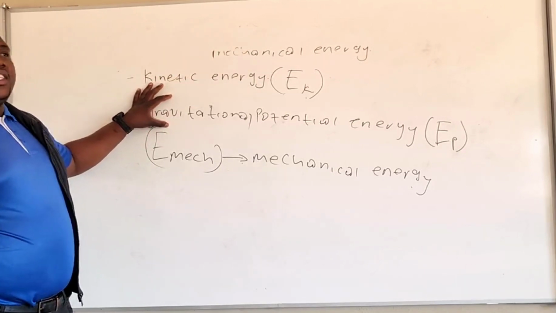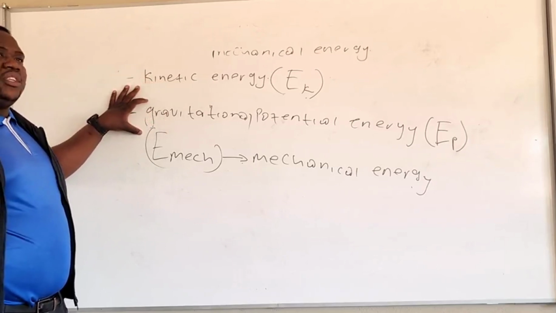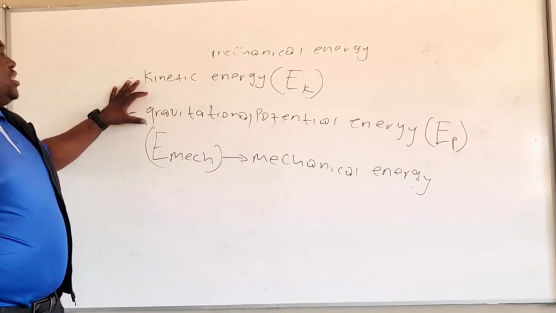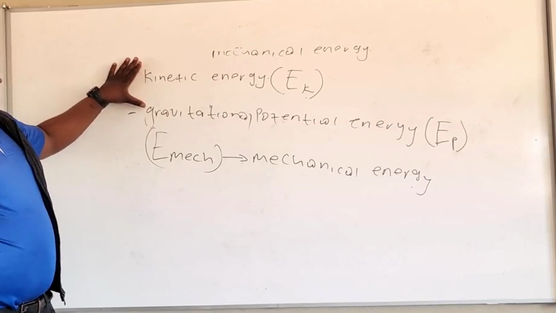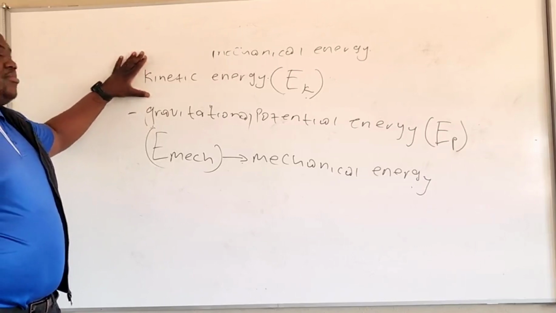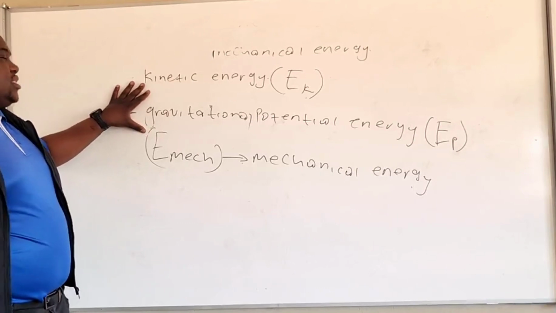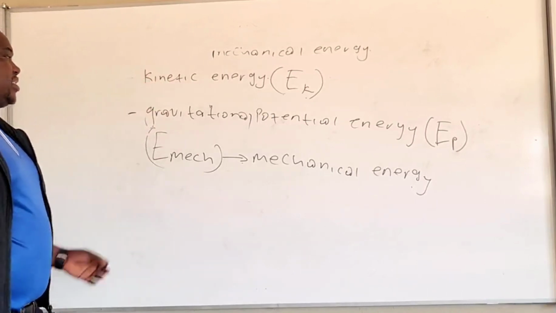Gravitational potential energy is the energy which an object has because of its position, because of its height. Kinetic energy is the energy that an object has because of its velocity. Then gravitational potential energy is the energy that an object has because of its position to the Earth's surface.